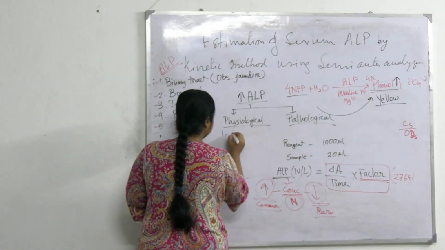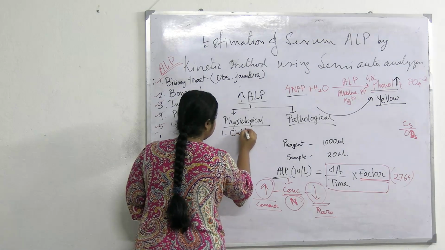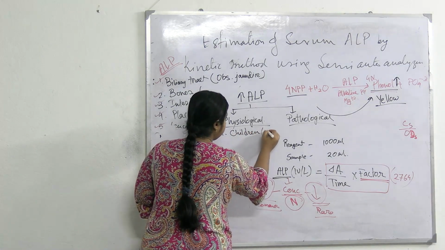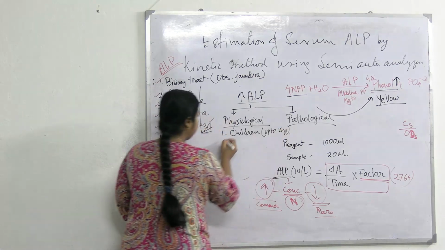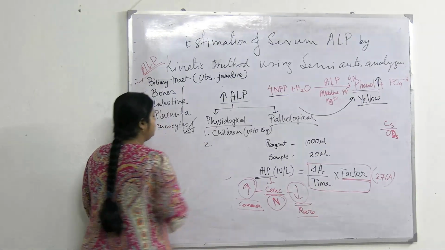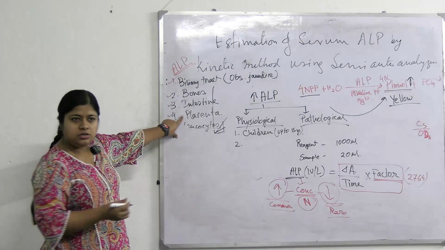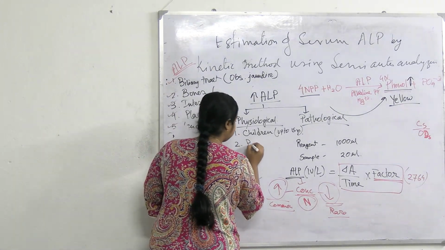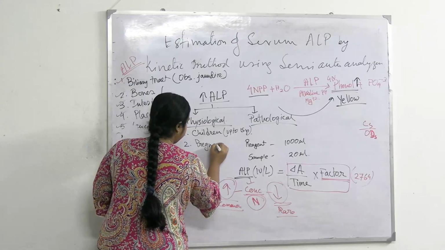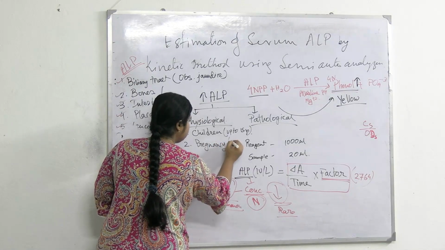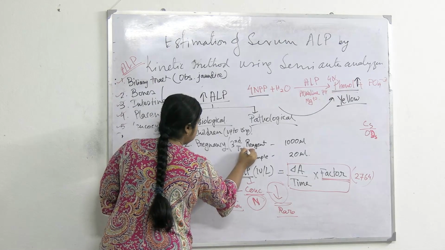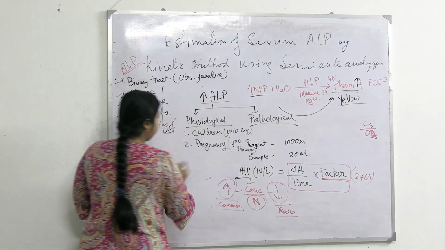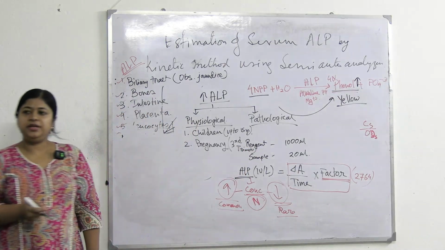In case of physiological causes, physiological increase, we have seen in the children, children up to 15 years. Okay. Number two, as alkaline phosphatase comes from placenta also, in pregnancy, to be specific third trimester, we can see increased ALP.